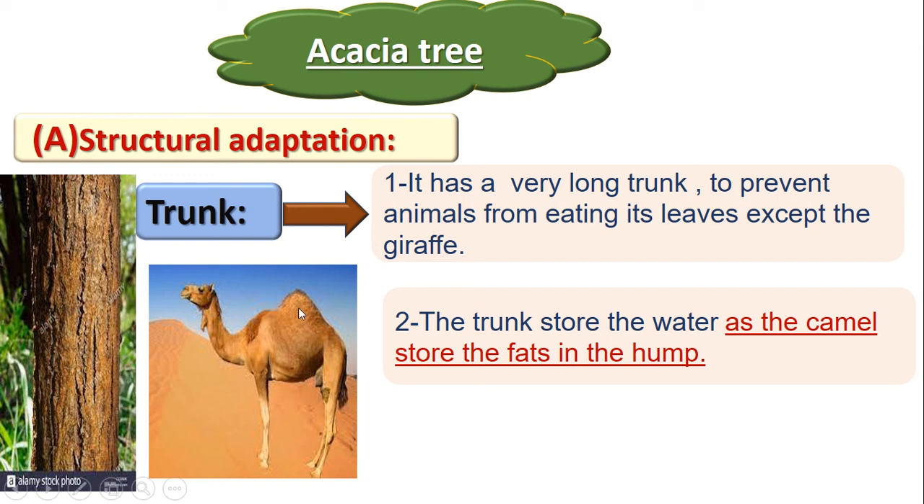Like the camel. The camel lives in the desert. Okay, is there a lot of food in the desert? No. So when the camel eats food that has fats, where are the fats stored? On the hump of the camel. Look at this picture. This is the hump of the camel, which stores the fats. The hump of the camel stores the fats, and the trunk of the acacia stores the water.